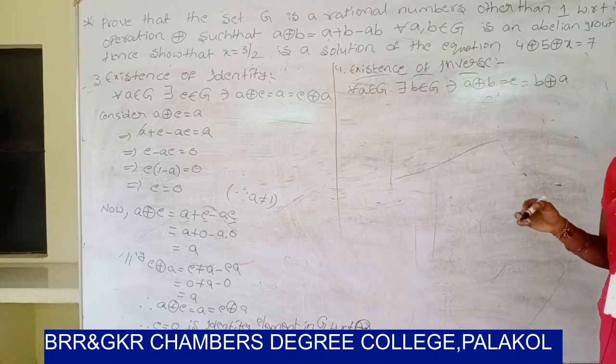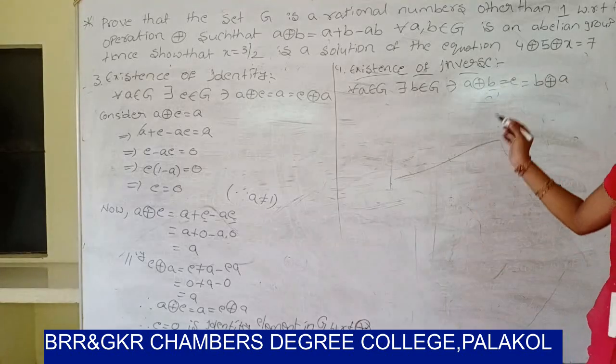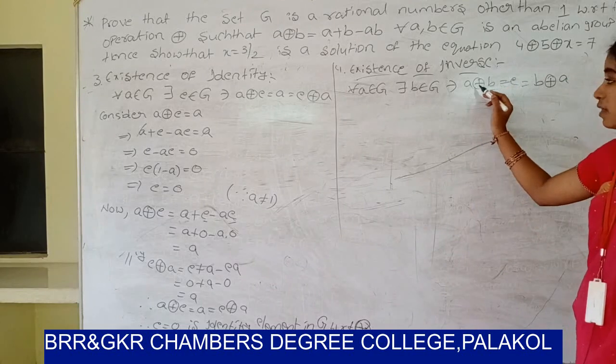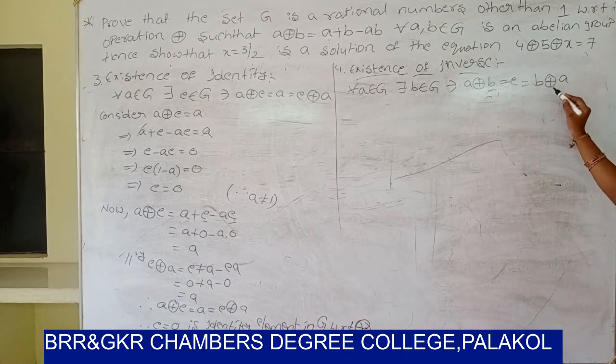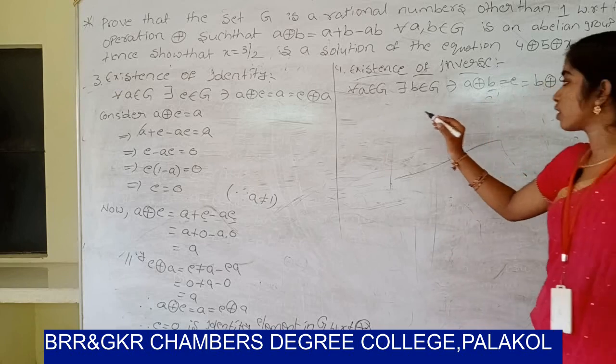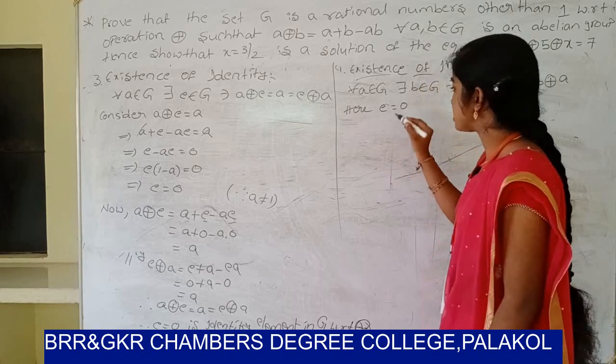First we have to find the inverse element, the value of b, and after that check a ⊕ b equal to e and b ⊕ a equal to e. Already here the value of e equals 0.